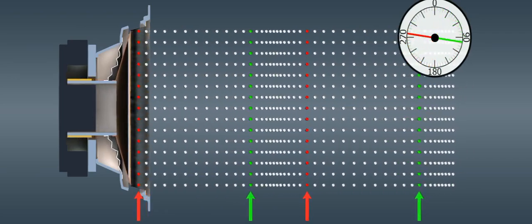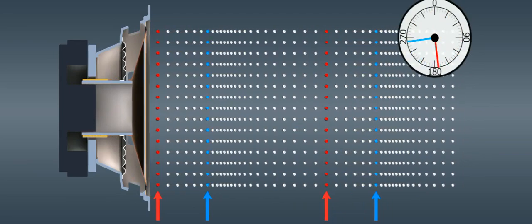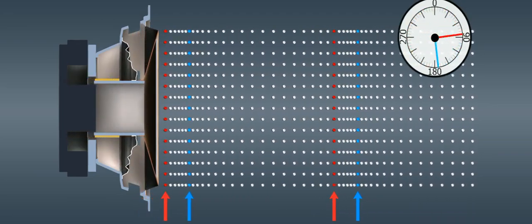They are in antiphase. If the phase difference is 90 degrees, the particles are in phase